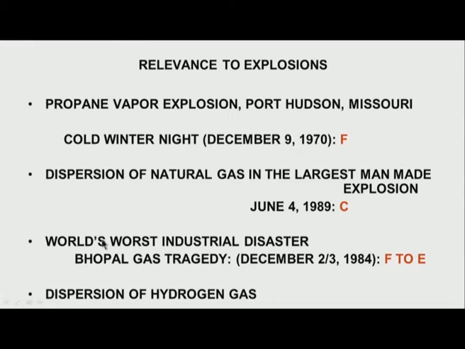If we talk about our own country, the world's worst industrial disaster, namely the Bhopal gas tragedy, it happened on the night of December 2 to 3, 1984, just after midnight. A cold night, not much wind. The atmosphere was stable, between F and E, and therefore, being stable, the methyl isocyanate which leaked hugged the ground, and it got transported by the wind, and it led to a number of deaths.